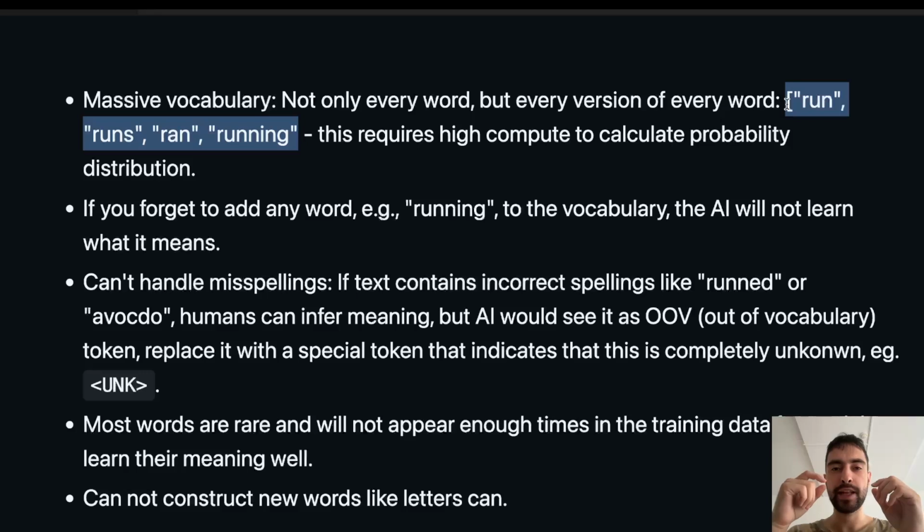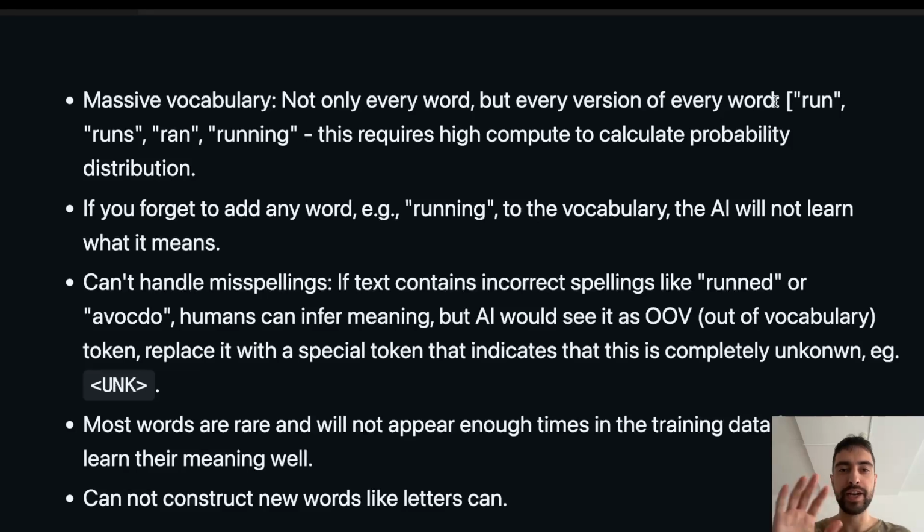And we need to calculate a probability distribution over each, as I explained earlier, which is a very high compute. Compare this to just a vocabulary of 26 English letters, or let's say 100 or 200 characters that are from other languages as well. And then for sentences, it would be even worse. Every version of every possible sentence wouldn't work.